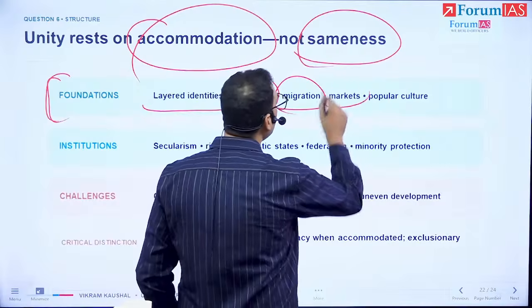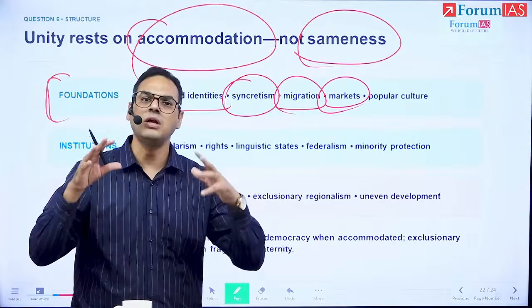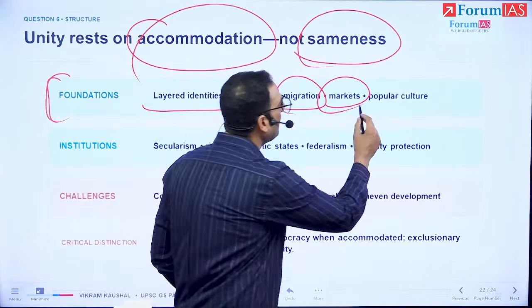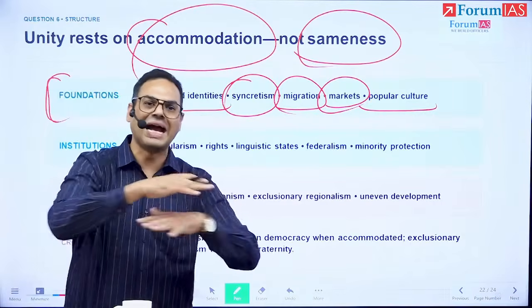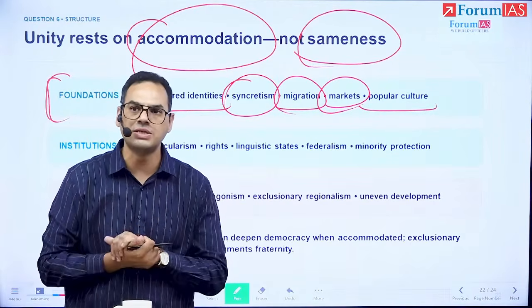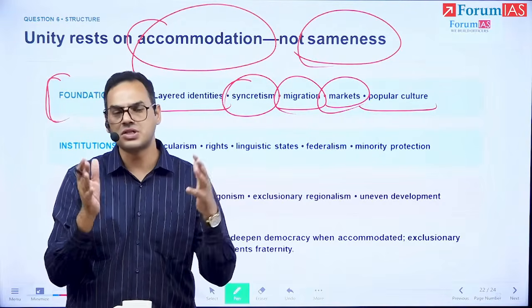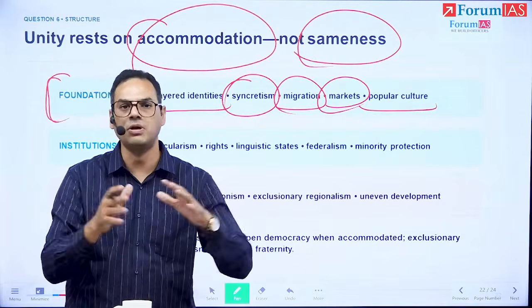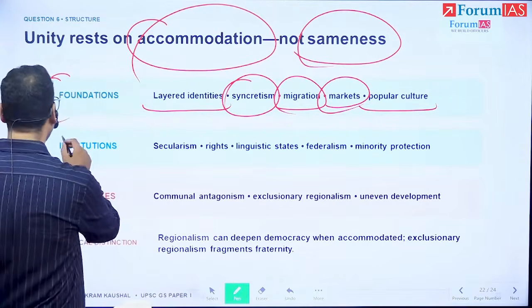We have markets that depend upon this diversity of people. We have popular culture which reinforces it and creates the active give and take and influence stage where these identities, interests, ideas get exchanged between people of various diverse sections. So this is the foundation.